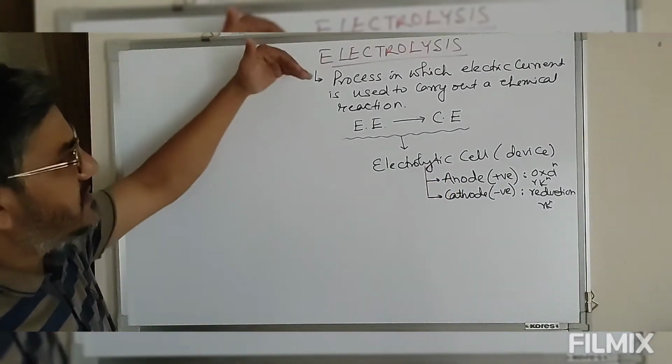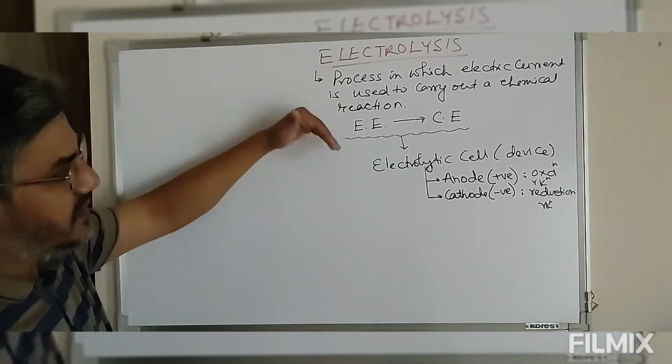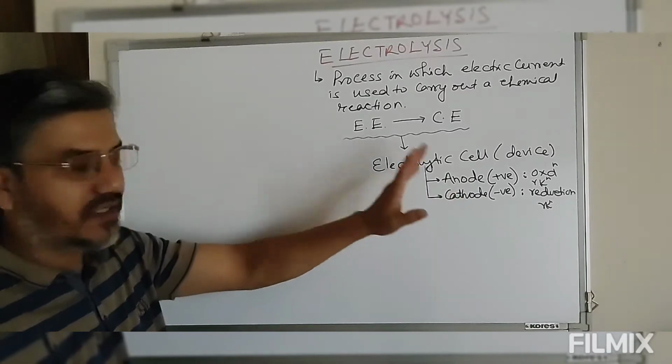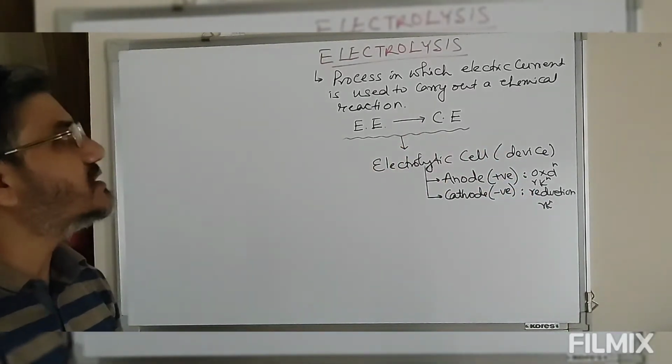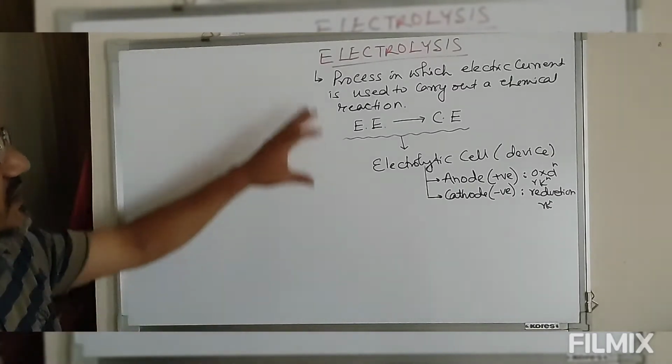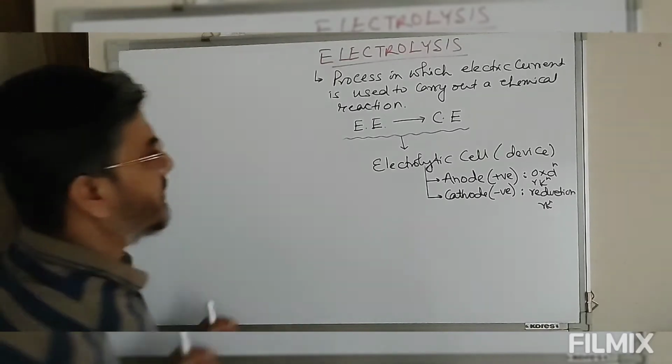Now look at this. In electrolysis, the reaction takes place at the anode and cathode, and this produces some product. Electrolysis, in which electrical energy is converted into chemical energy, is of two types.